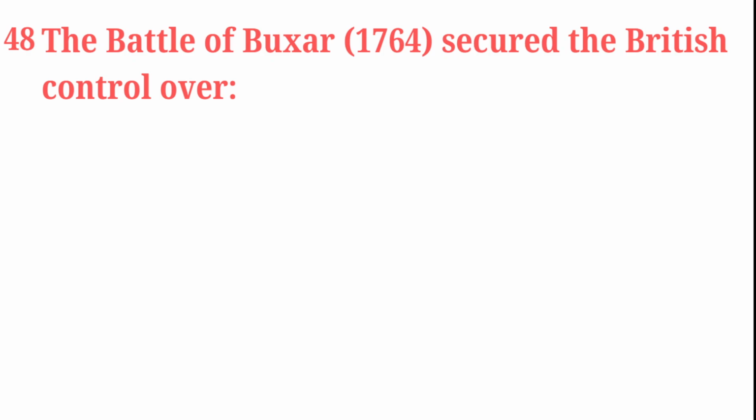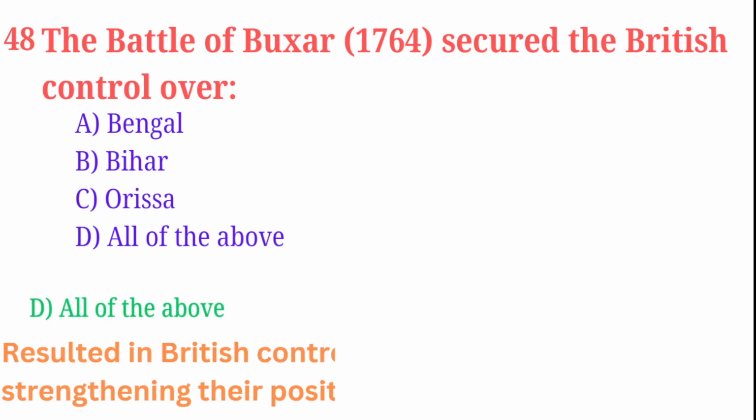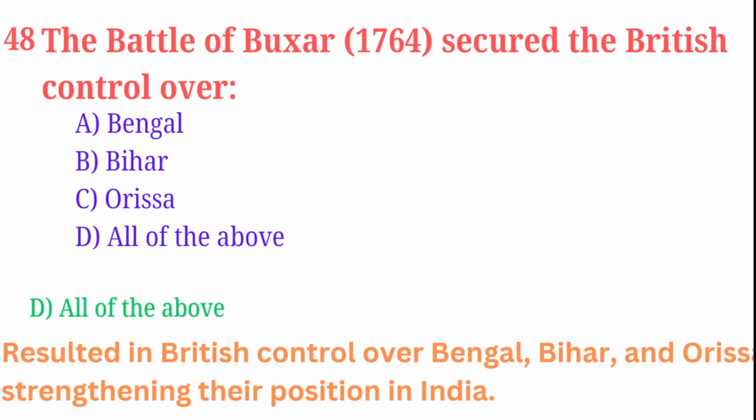The Battle of Buxar in 1764 secured British control over: Bengal, Bihar, Orissa, all of the above. Correct answer is all of the above. It resulted in British control over Bengal, Bihar, and Orissa, strengthening their position in India.